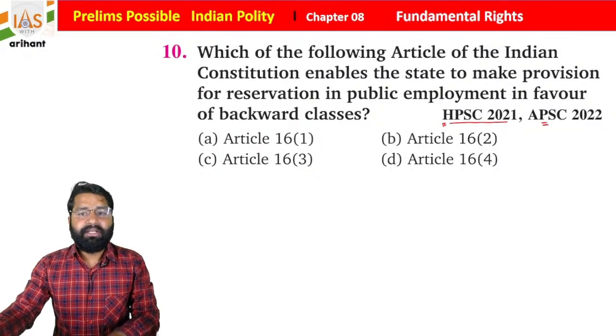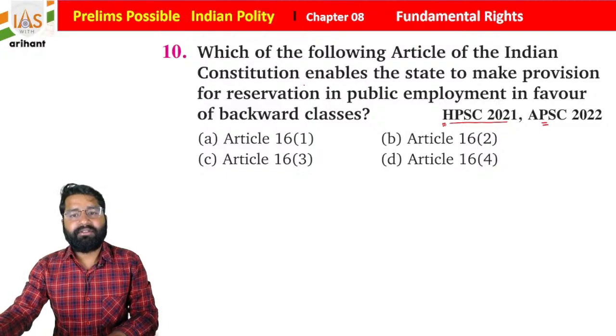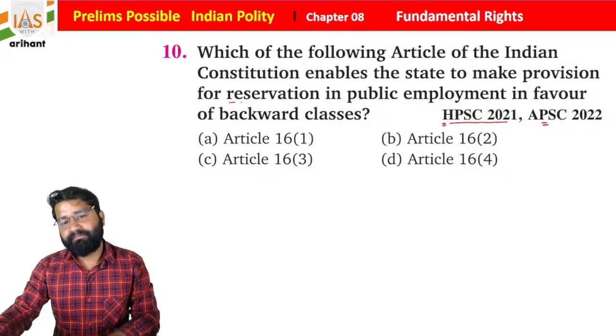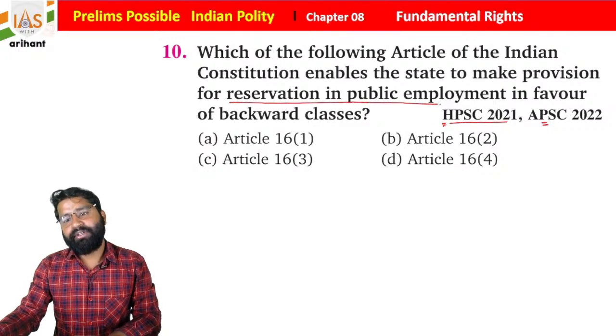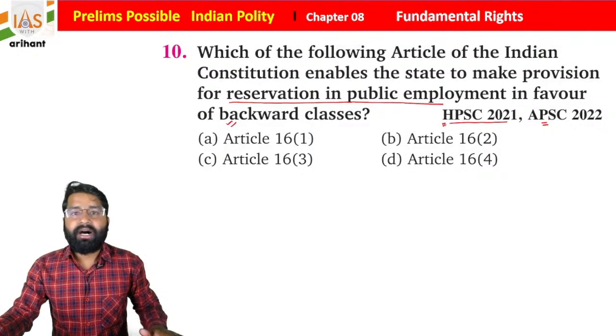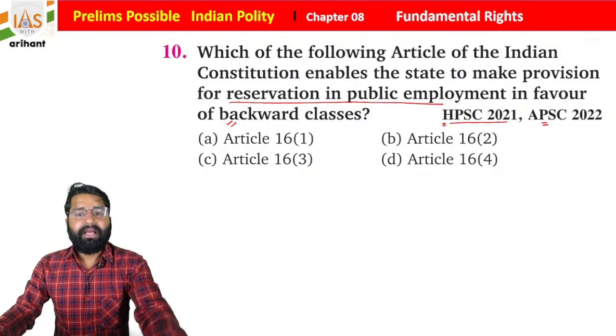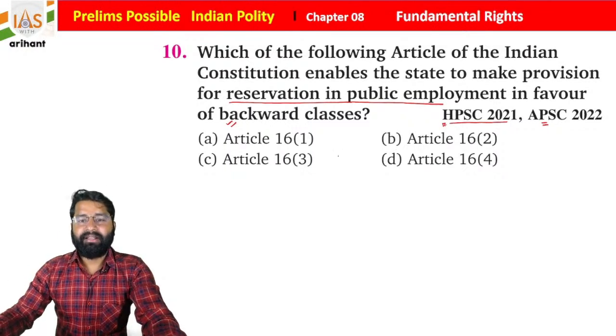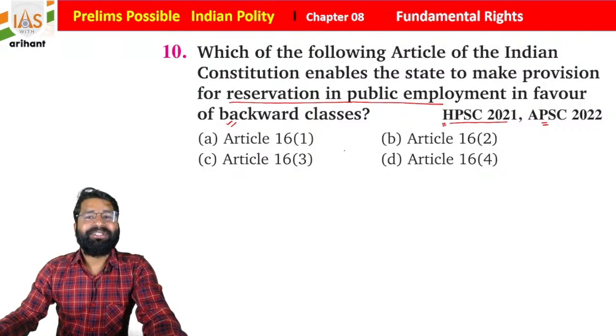Now move to the next question, and it was in Haryana PSC as well as Assam PSC. Which of the following articles of the Indian Constitution enables the state to make provision for reservation in public employment in favor of backward class students? We already discussed Article 50, as well as Article 16. So just choose the right answer, and for that purpose you need to know the clauses.